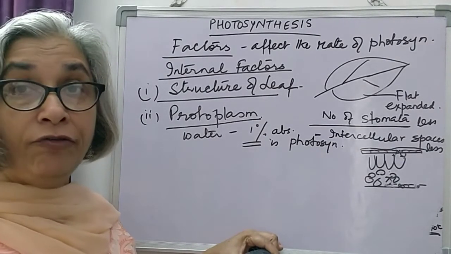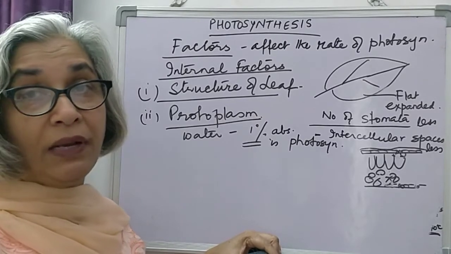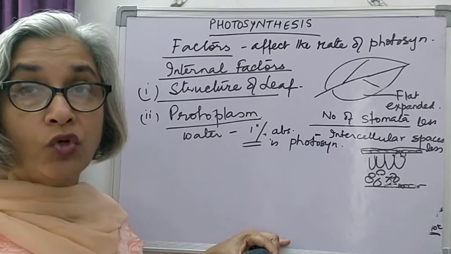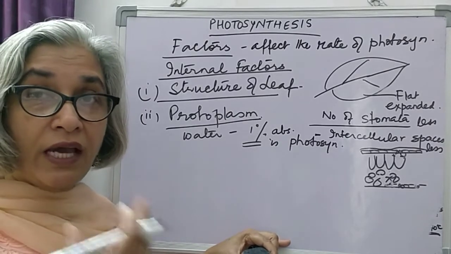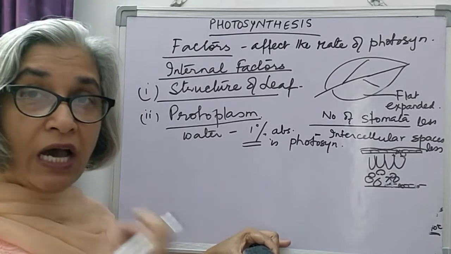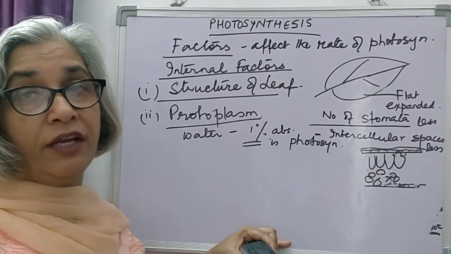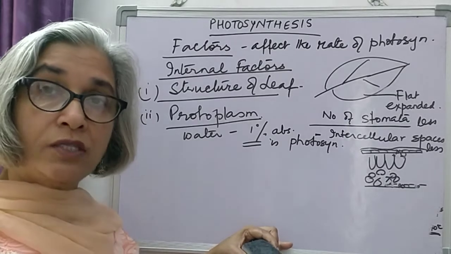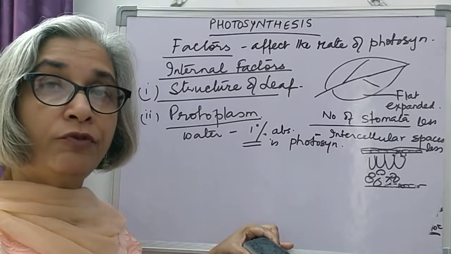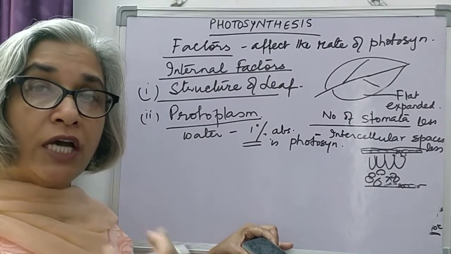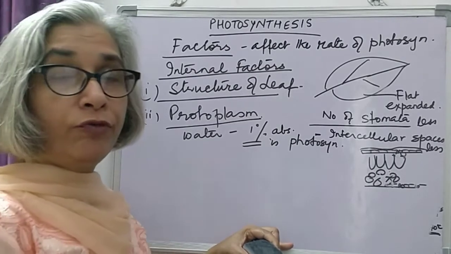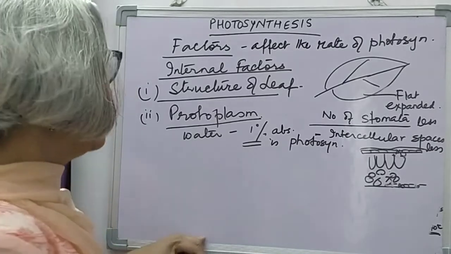And if photosynthesis has taken place and the end product of photosynthesis, that is glucose or starch, the sugar content is high in the protoplasm, then the rate of photosynthesis will be affected and it will become less. That is why food that is formed during photosynthesis has to be translocated, has to move away from the leaf for more photosynthesis to occur.